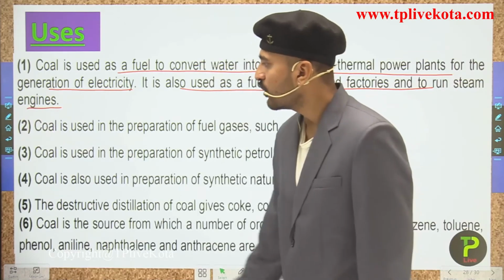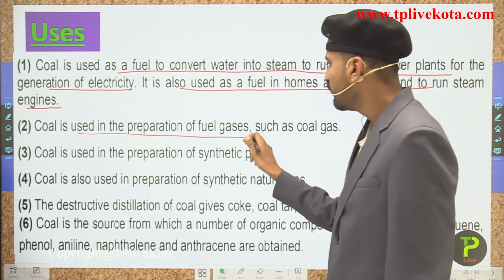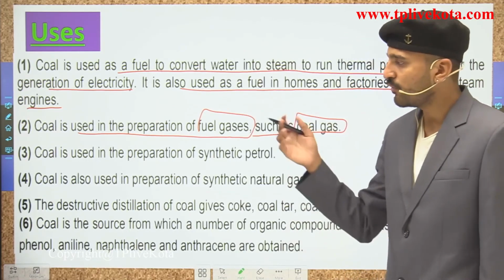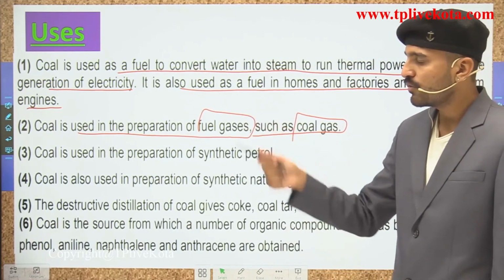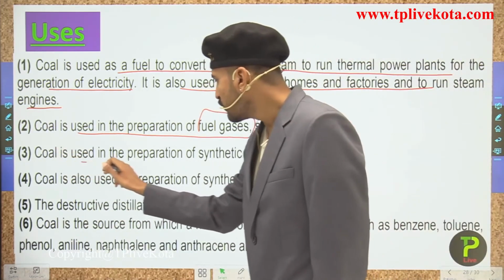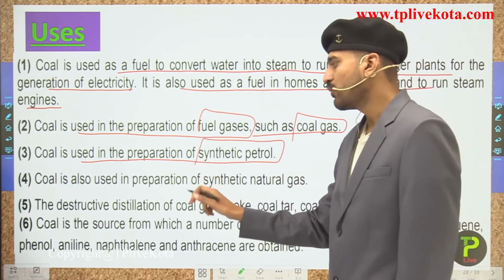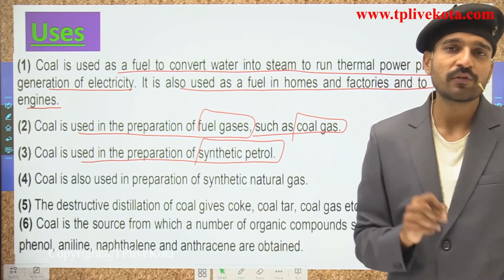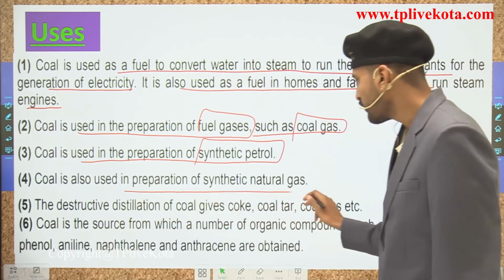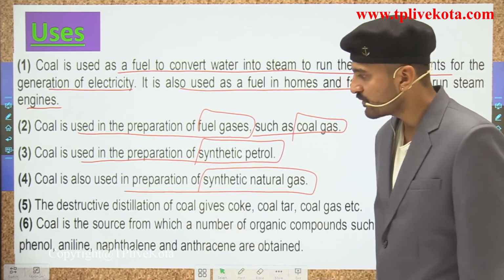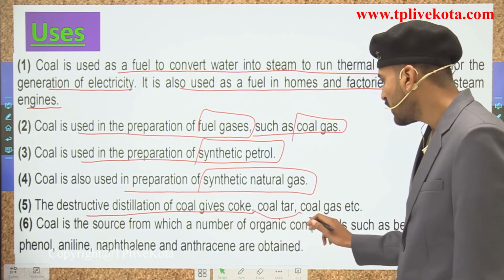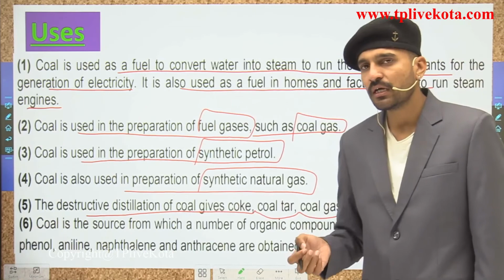Now the second is that coal is used in the preparation of fuel gases such as the coal gases. You have known how the coal gases are produced from the coal, that is by the destructive distillation of coal. Now coal is used in the preparation of synthetic petrol. Remember this point, students, that in the preparation of synthetic petrol, coal is used. Coal is also used in the preparation of synthetic natural gases. The destructive distillation of coal gives coke, coal tar, coal gas and ammoniacal liquor.